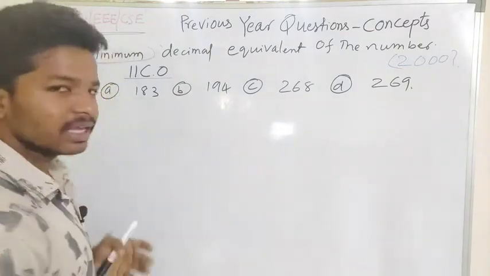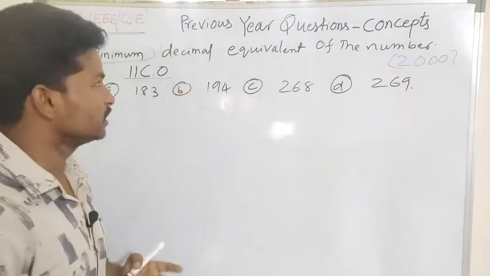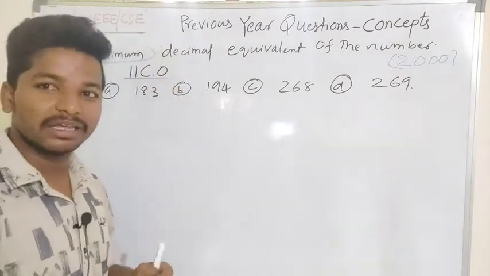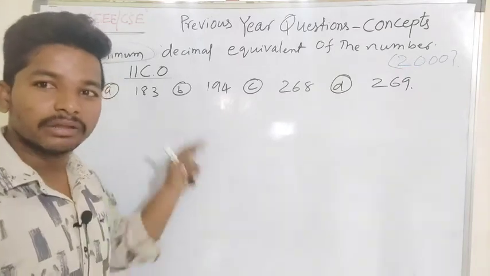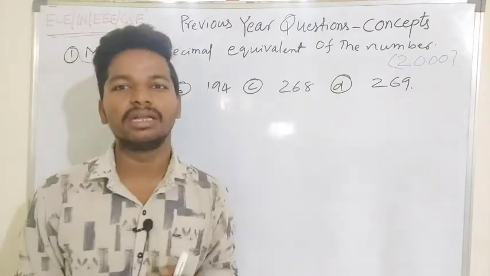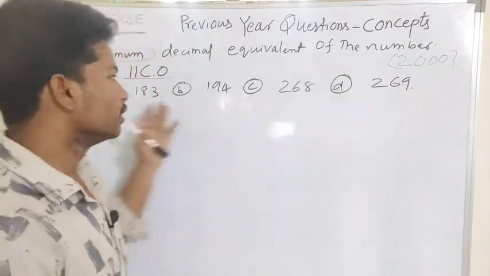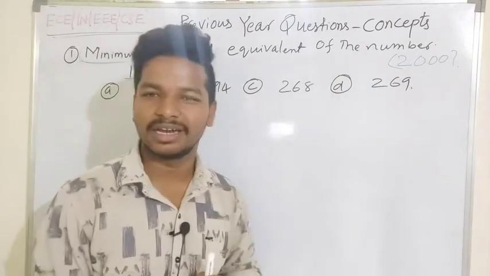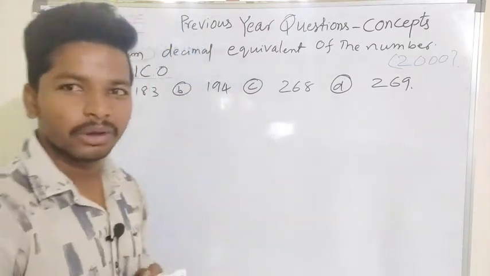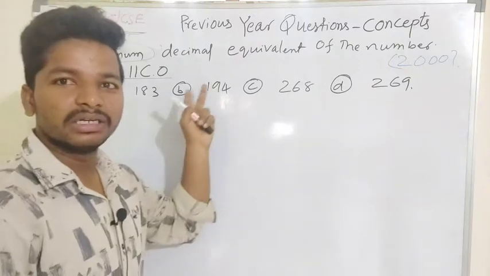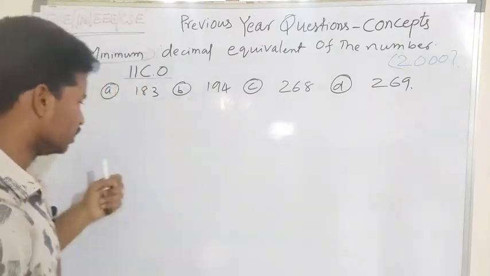He was not asking for the decimal equivalent of the given number, rather he was asking to find the minimum decimal equivalent. If you solve it the usual way, one of the options will look correct, but you have to get the minimum decimal equivalent of the given number.